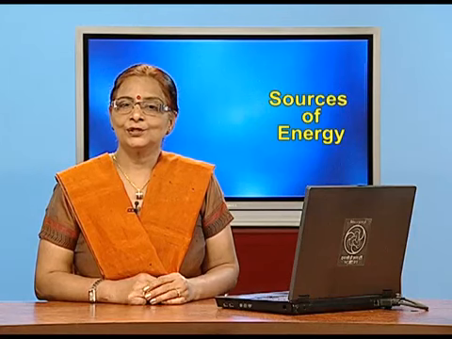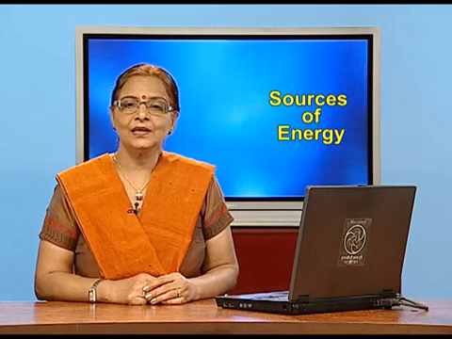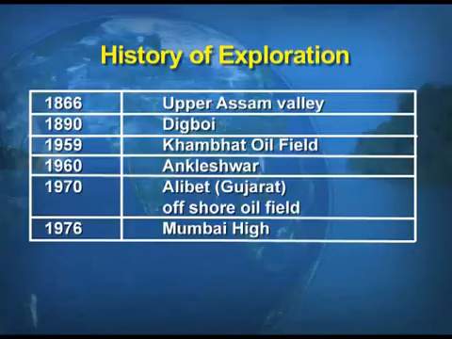Now, children, on your screens you can see a very important table showing you the history of exploration regarding the liquid gold, which is also known as petroleum.